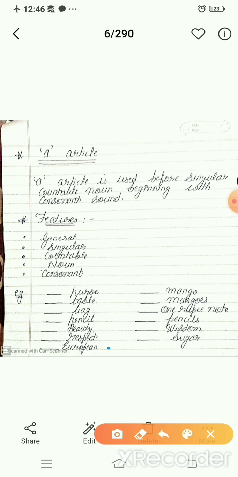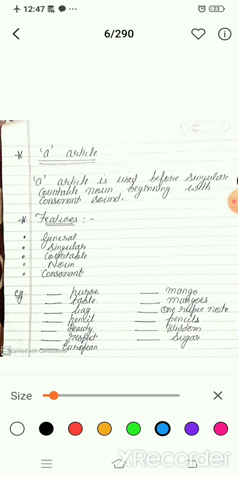Next one is European. Now E is silent here. When you pronounce it, you will say European. E is silent here, so it will start with the sound U, like U in umbrella, not the vowel sound. That's why we will fill here the article a. Okay, it is clear. Now move to the next.